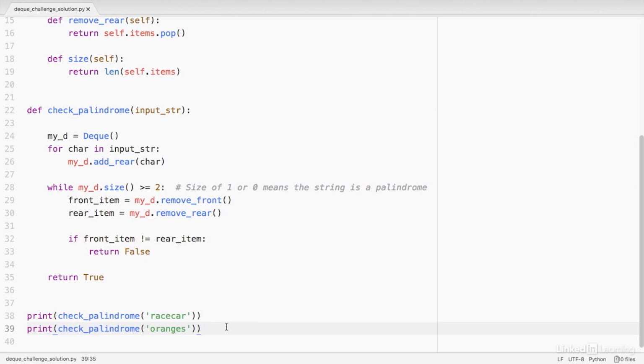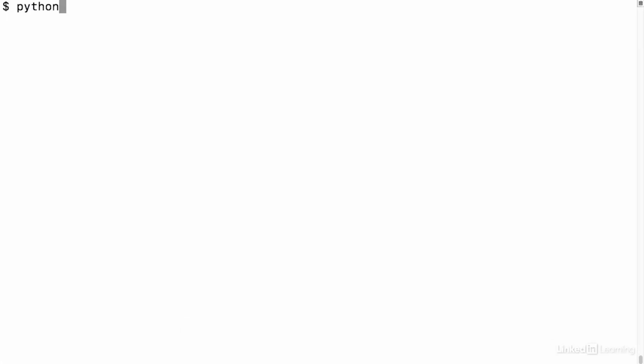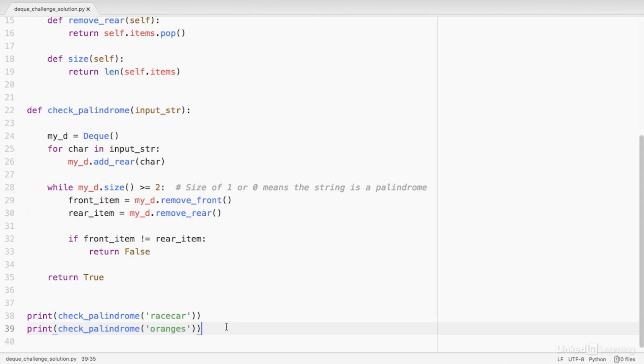Let's go to the terminal and run this file. So again, I should get true and then false. And that's what I get, so we know that this works. Again, there could have been other ways you could have solved this, but this was the approach I took.